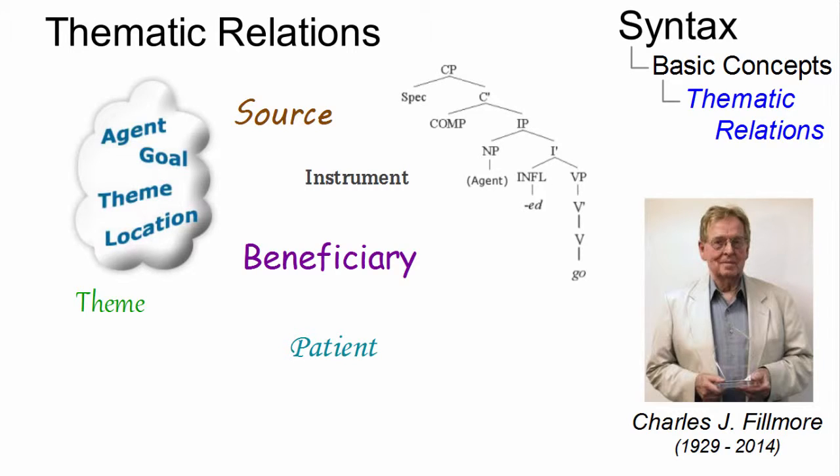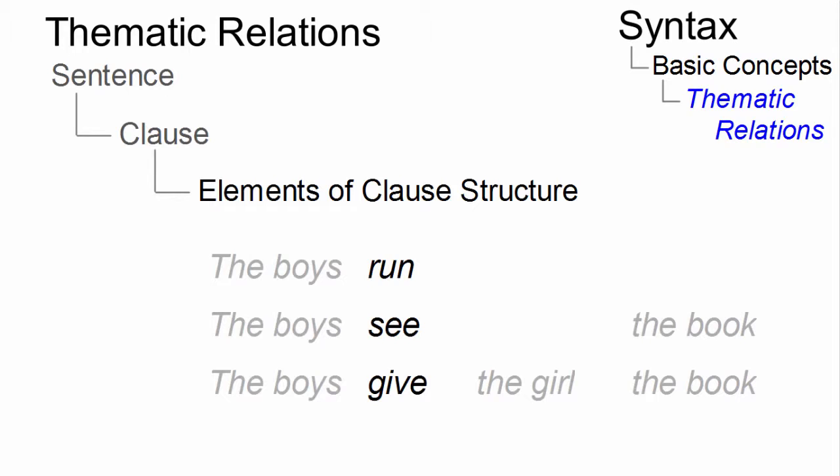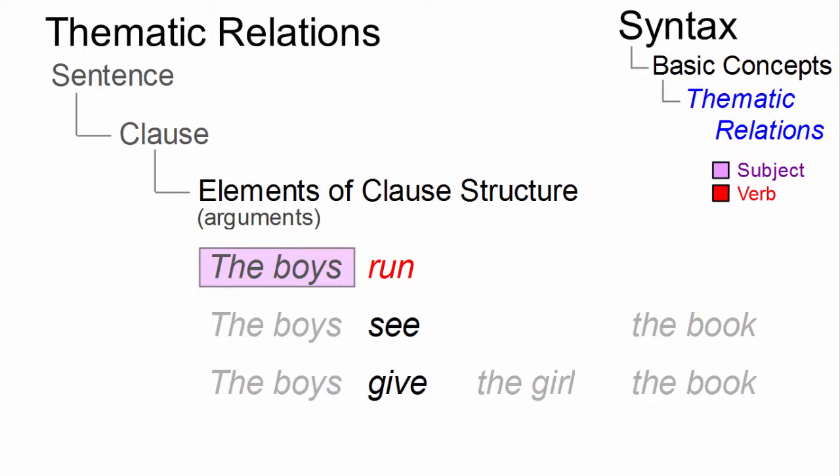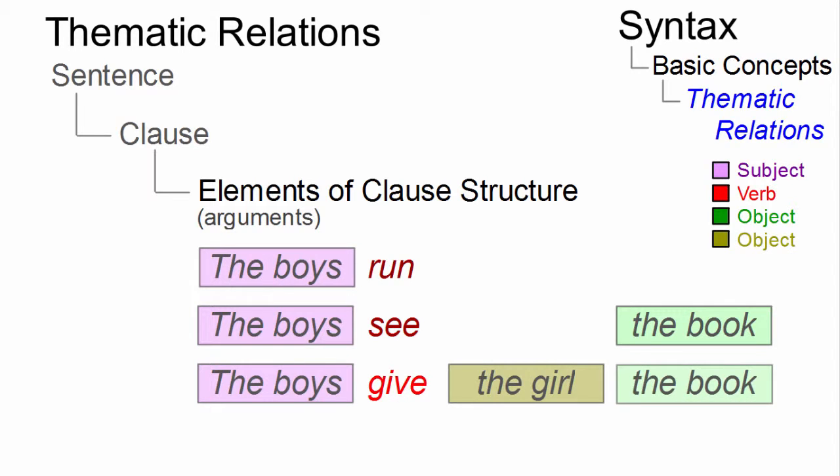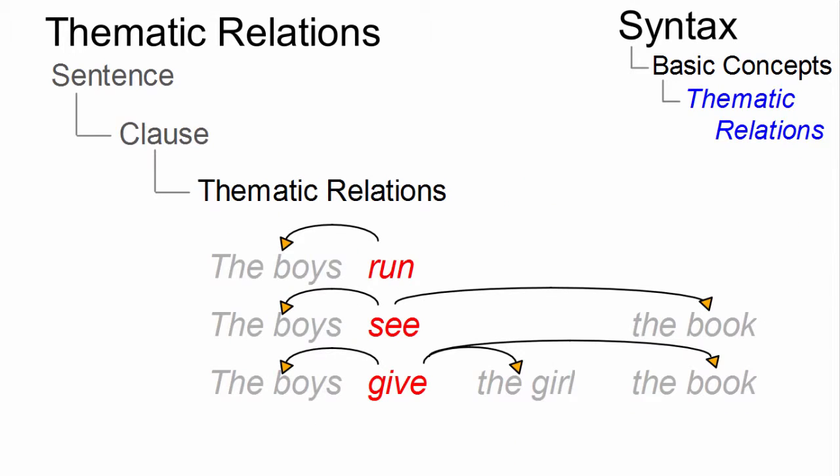Thematic relations express the role that is assigned to the arguments of a verb in a sentence. Here are 3 sentences. For example, run, as in the boys run, has 1 argument, the boys, which functions as the subject. See has 2 arguments, a subject and an object, and give has 3, a subject, an indirect, and a direct object. Each verb determines its thematic relations.